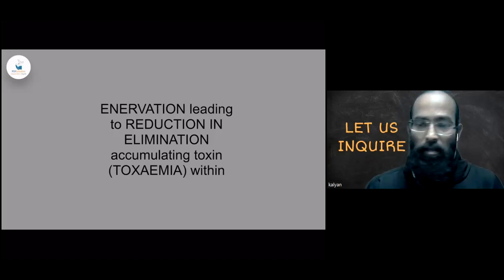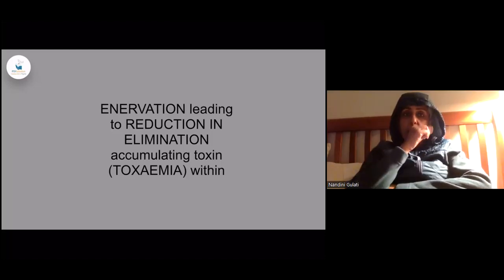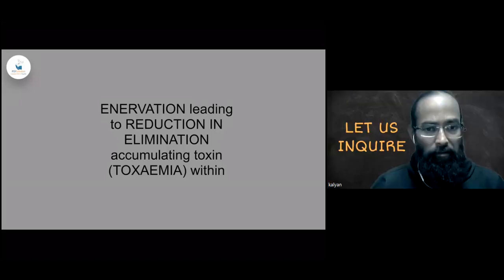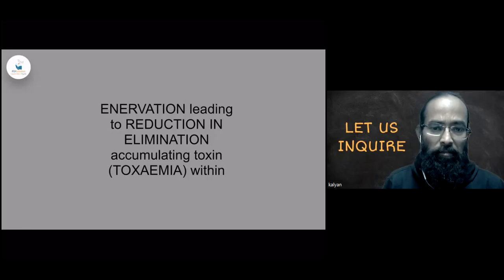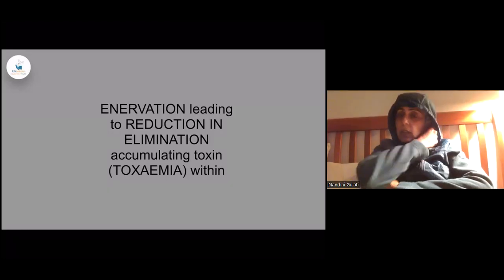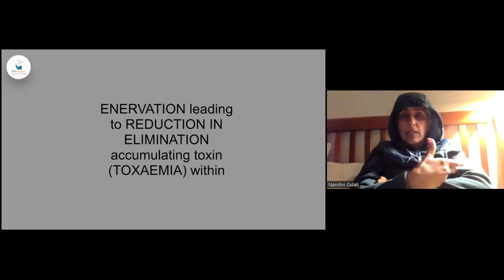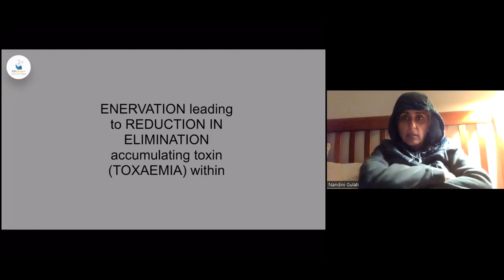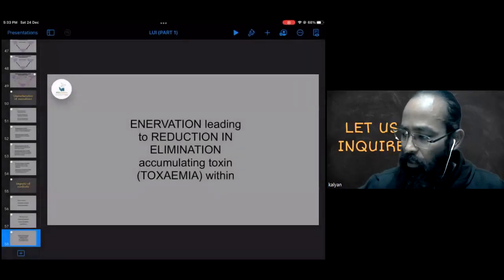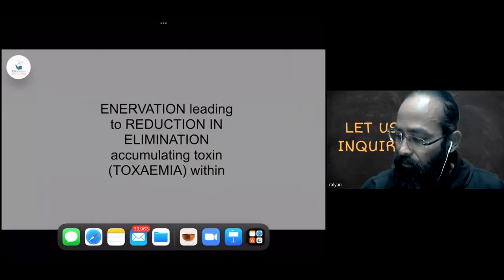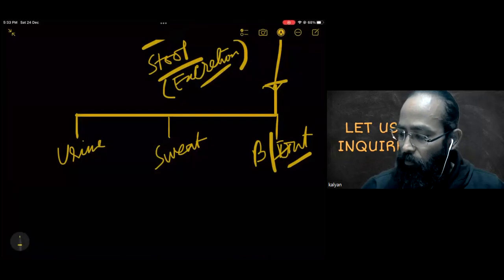Yes, Nandini. So is it that the elimination is reduced because it requires energy to eliminate? Yes, because of the lack of energy. Another twin question: is it that there's too much, an overwhelm of toxins, and the energy is also depleted, and therefore the elimination is not able to keep up with the excess? Yes. So here, what we need to understand, this is actually a needful question.